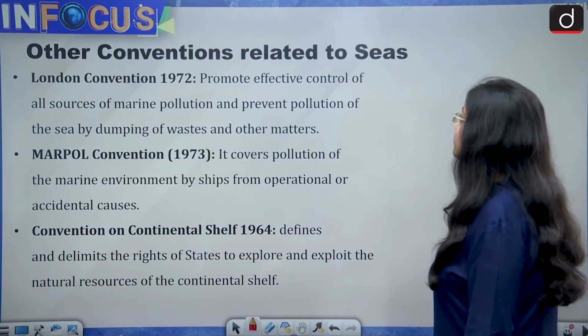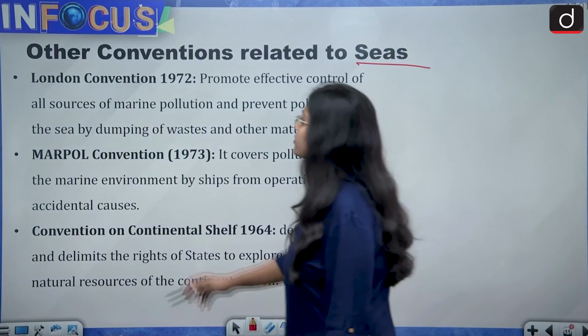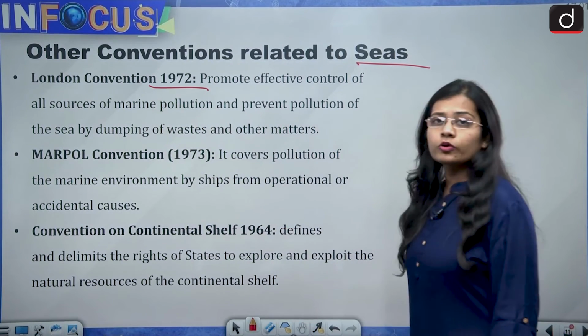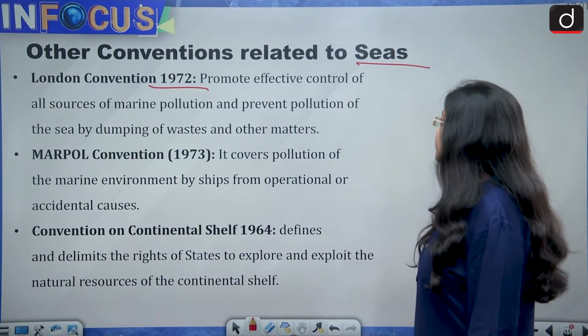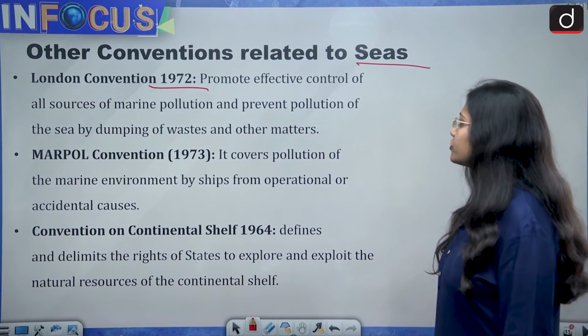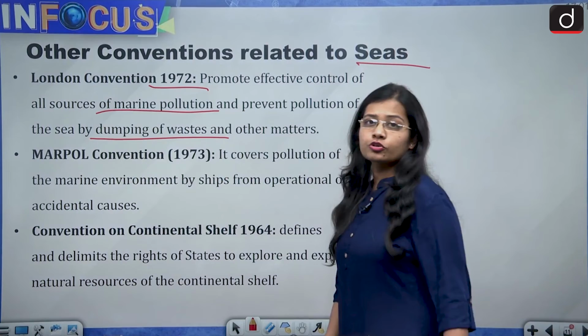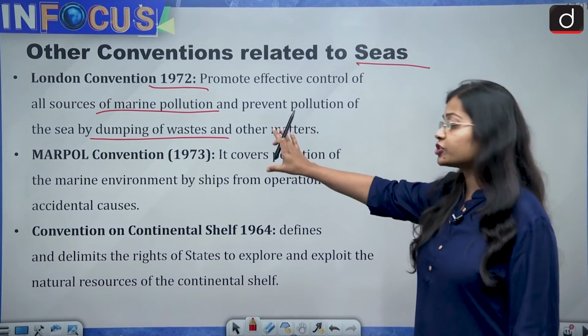Then come the other conventions related to seas other than the High Seas Treaty. First is the London Convention 1972. It talks about effective control of all sources of marine pollution and preventing pollution of the sea by dumping of waste. So marine pollution and dumping of waste should not be done. This is what the London Convention talks about.